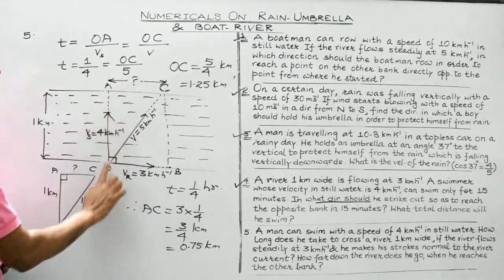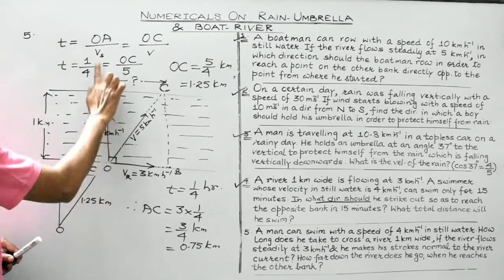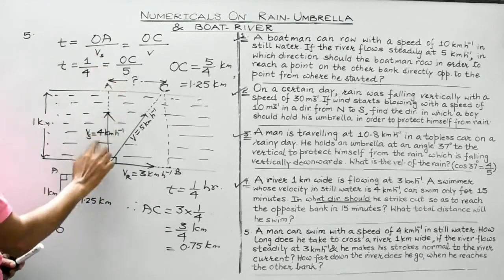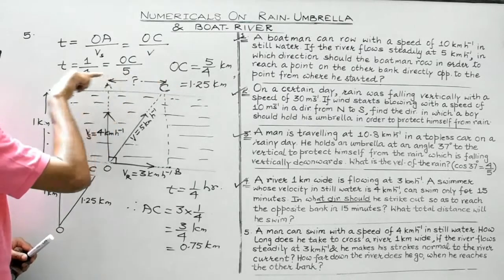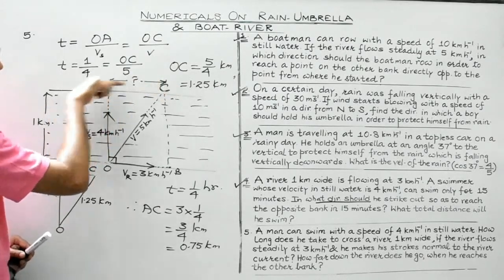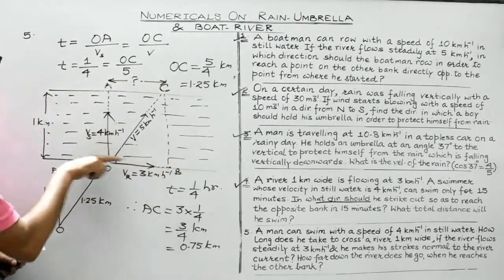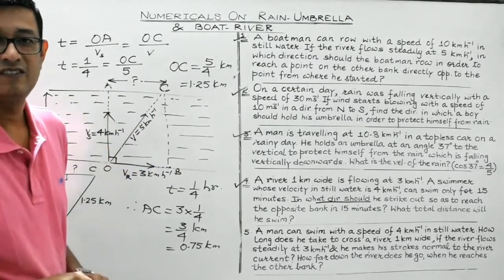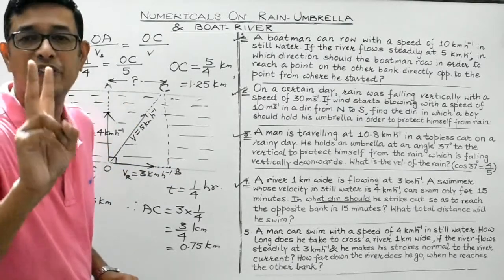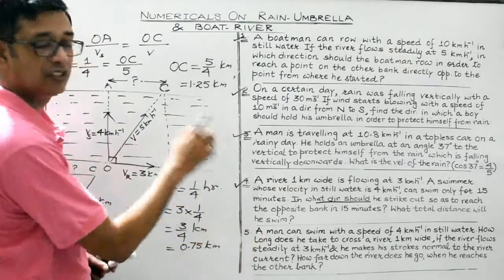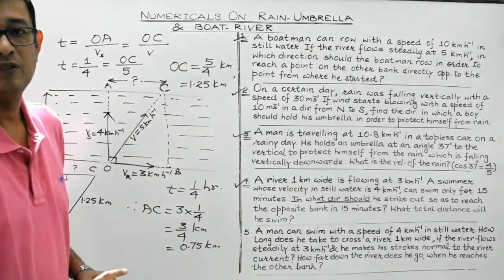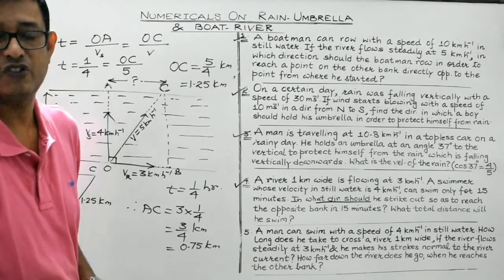The body will cover distance OA with velocity along this direction, which is 4. The body will cover distance AC in the same time with velocity along this direction, which is 3 km per hour. Clear, students? So these are the two very important facts which you need to remember while solving boat river questions.